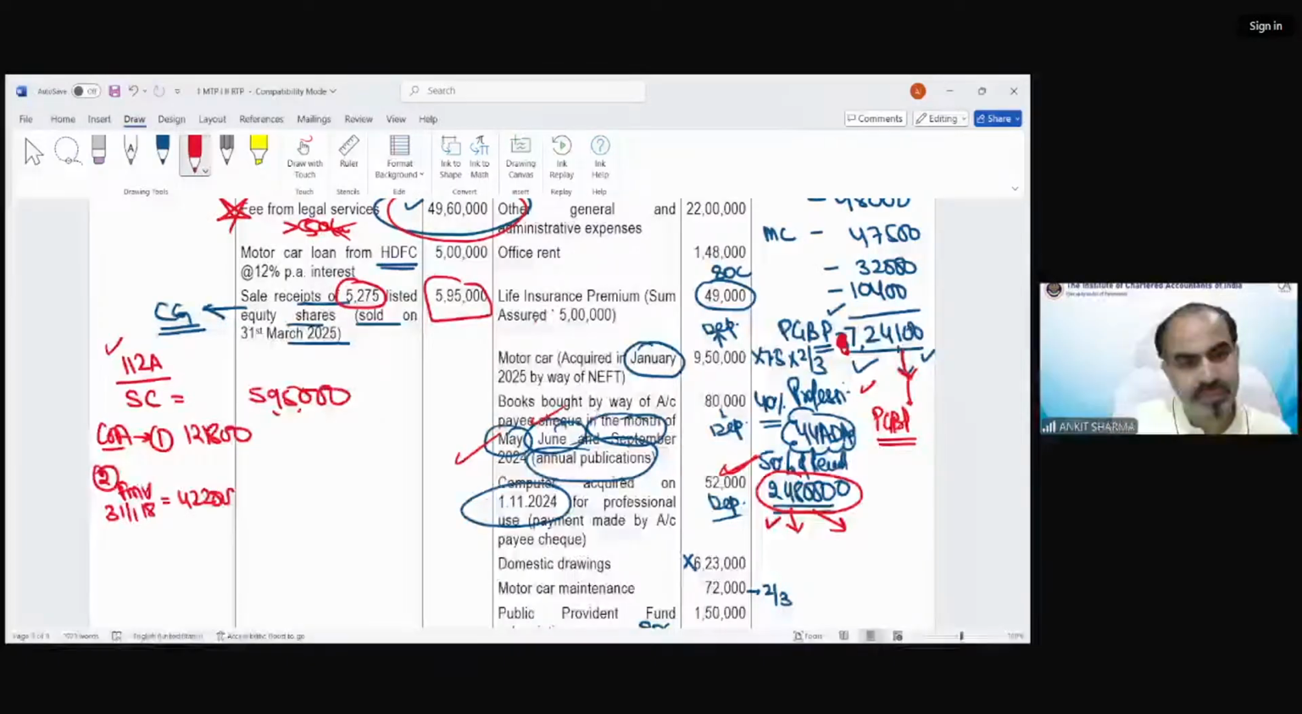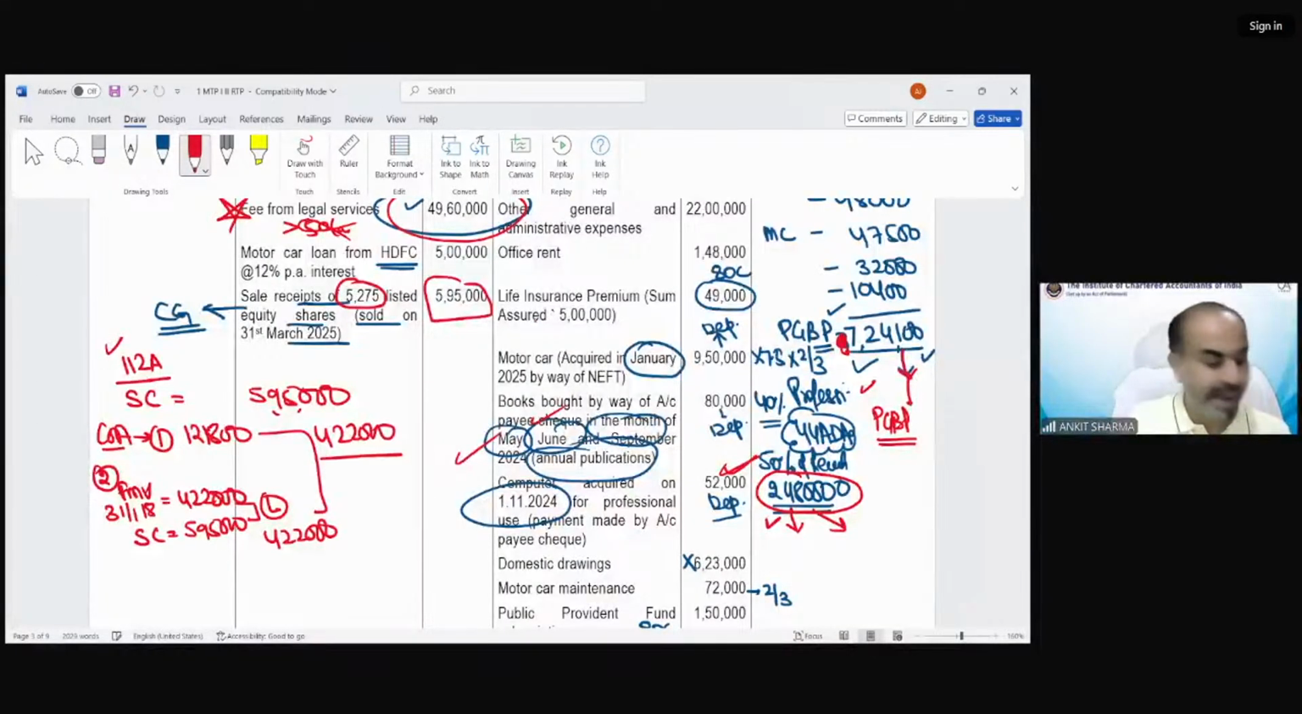4,22,000, or the sale consideration 5,95,000. Out of these two, whichever is lower we need to take. And then after these two, we have to take the higher value. The higher would be 4,22,000. So the capital gain would be in this case 1,73,000.